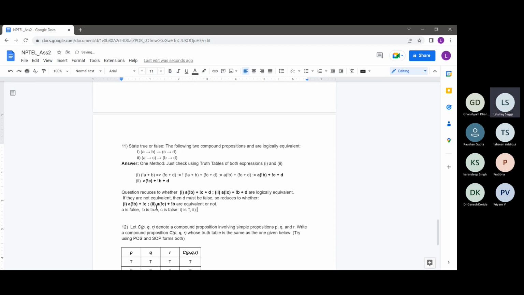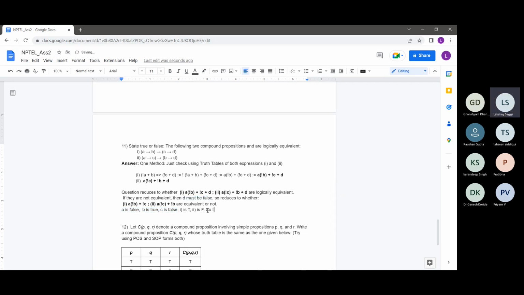But in 2, what will happen is, as A is false, this expression will be 0, and B is true, so not B would be false. So this false or false will give us false. So the second is false. So for these values of A, B, C, like A is false, B is true, C is false, and D was false also, which we had assumed here.